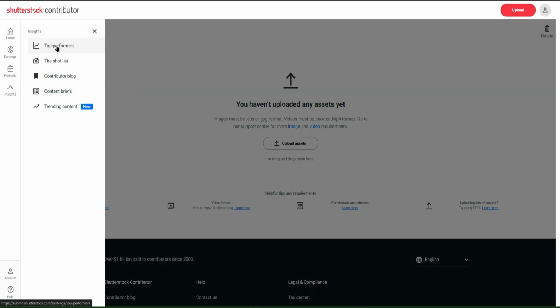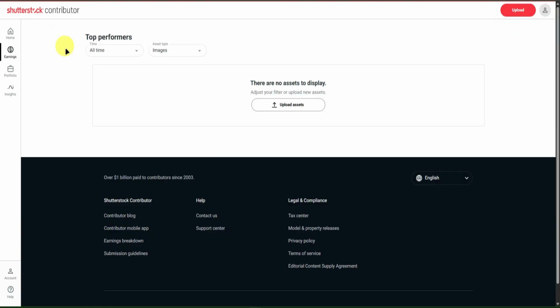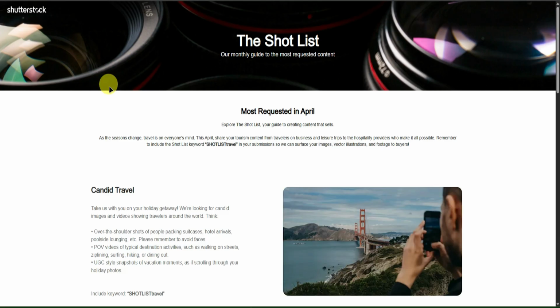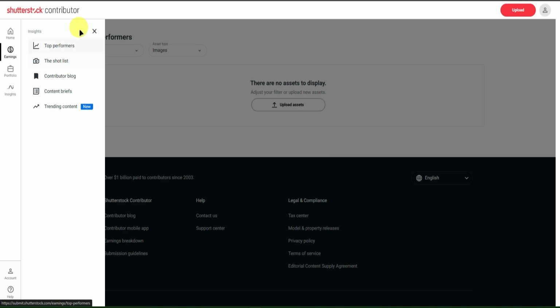Next we have insights. In here, you'll get to see a view of the insights of your downloads right here, or the content that you upload right here in Shutterstock. You also get to see a shot list right here if you want to, and a lot more. So feel free to explore all of these sections.